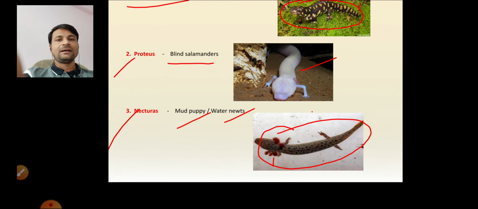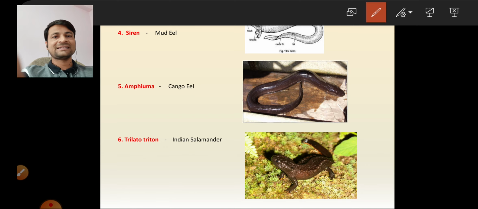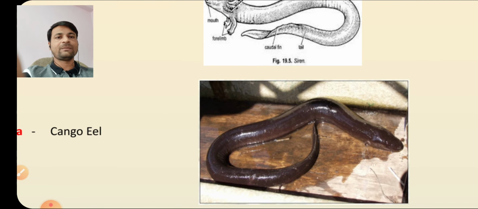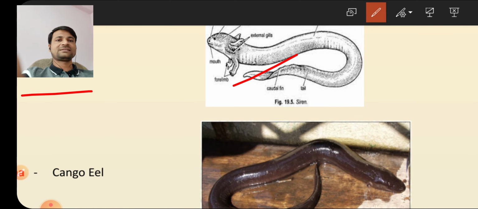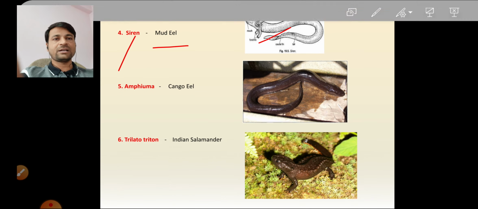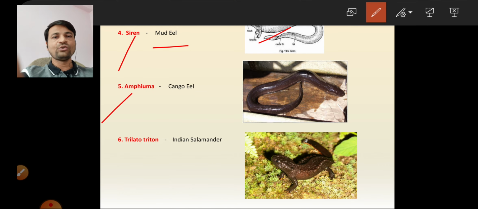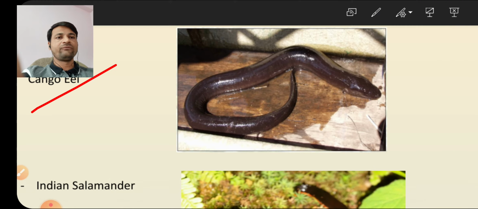Next, the fourth example is Siren. The common name is mud eel. It has a common diagram in your book. This is a siren, your book diagram. Next, the fifth example is Amphiuma. The common name is Congo eel. It looks like this; this is called Amphiuma.